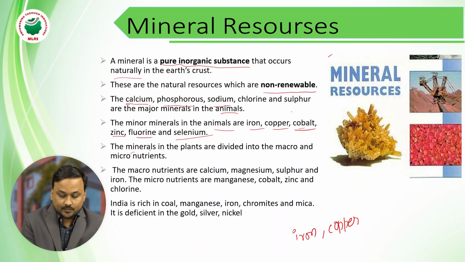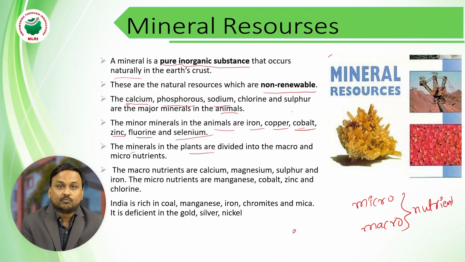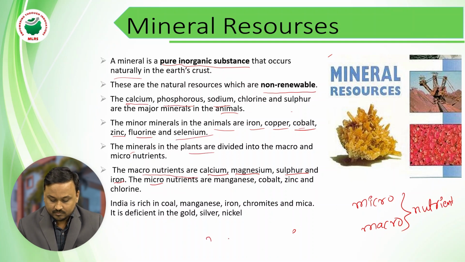These minerals for plants are divided into two types: macronutrients and micronutrients. Macronutrients are calcium, magnesium, sulfur, and iron.